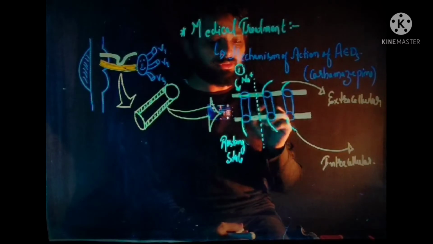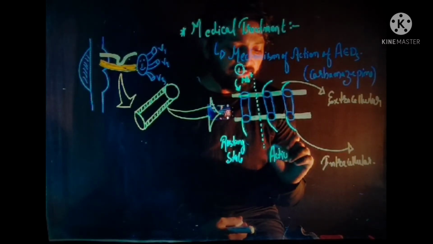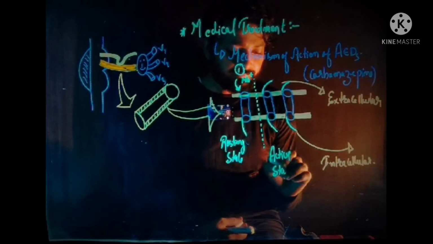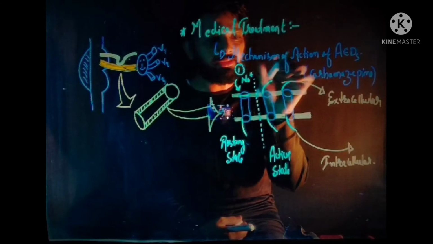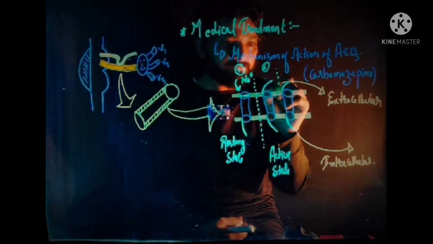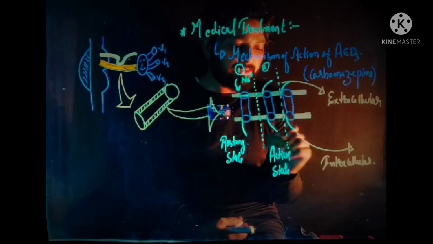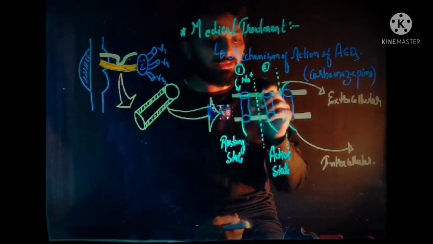Now the second stage is the active state. So in active state what happens?